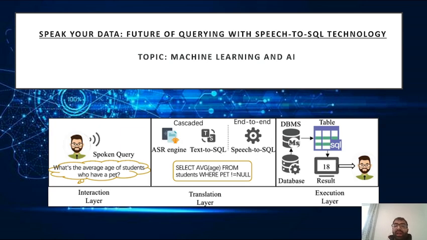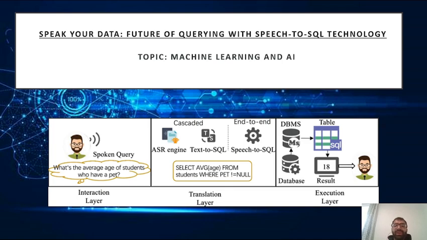In this particular task 3.2, I have chosen a topic of machine learning and AI. In this topic, we are finding how we can convert simple speech and textual data into an SQL query. The first question that should come into your head is why we are doing this? What's the inspiration behind this?